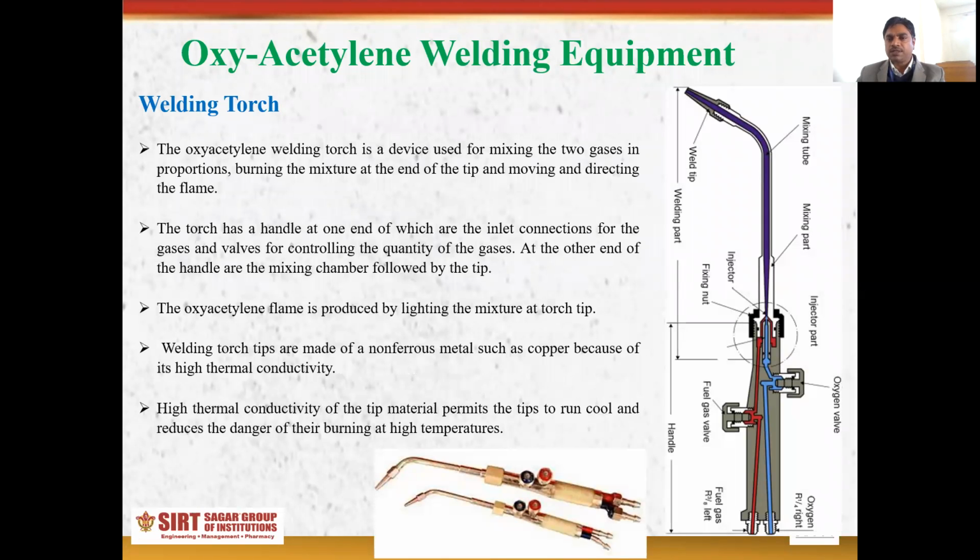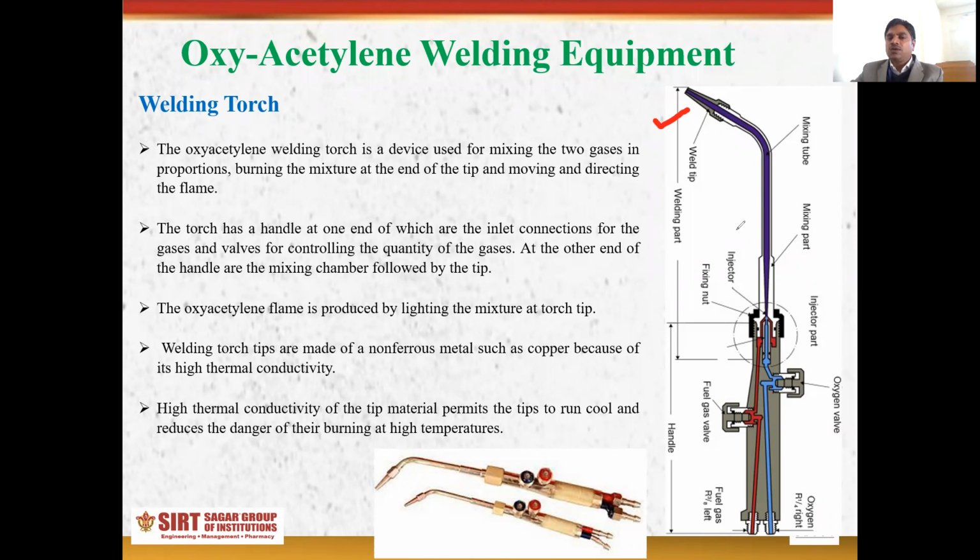The first part is the torch. We will discuss the welding torch. What is a welding torch? This diagram shows the welding torch.